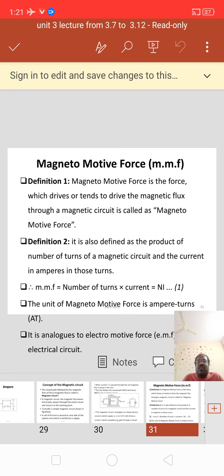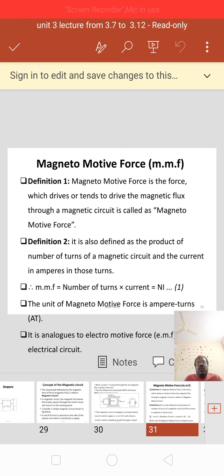Another definition for magnetomotive force: it is also defined as the product of the number of turns of a magnetic circuit and the current in amperes in those turns.